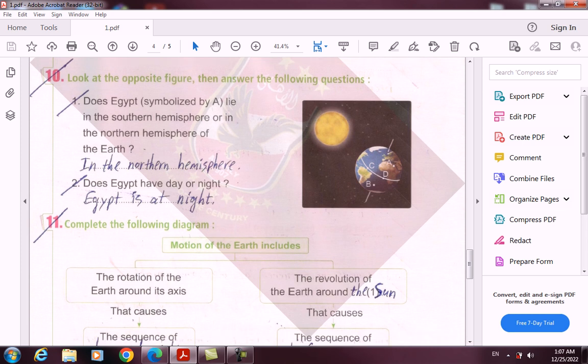10. Look at the opposite figure, then answer the following questions. You can see in the figure there is the Earth and there are 4 points A, B, C, D. For the first question, does Egypt, symbolized by A, lie in the southern hemisphere or in the northern hemisphere of the Earth? It's obvious that it's located in the northern hemisphere. Number 2, does Egypt have day or night in this figure? Of course, Egypt is at night because it's in the part that is not facing the Sun.